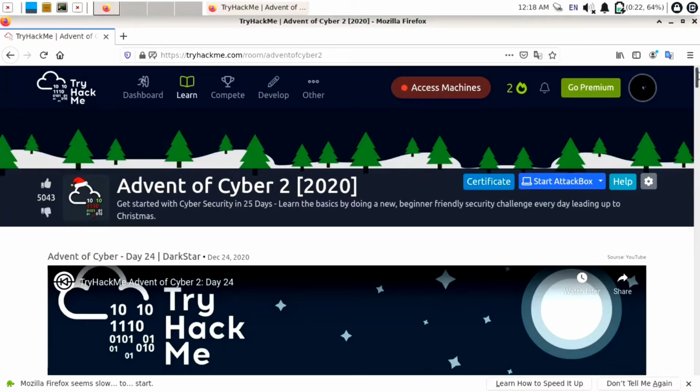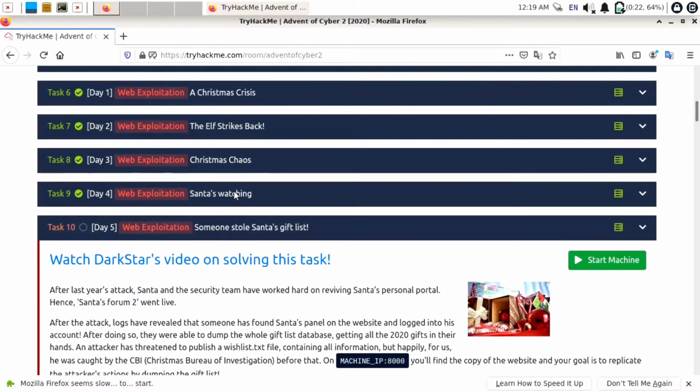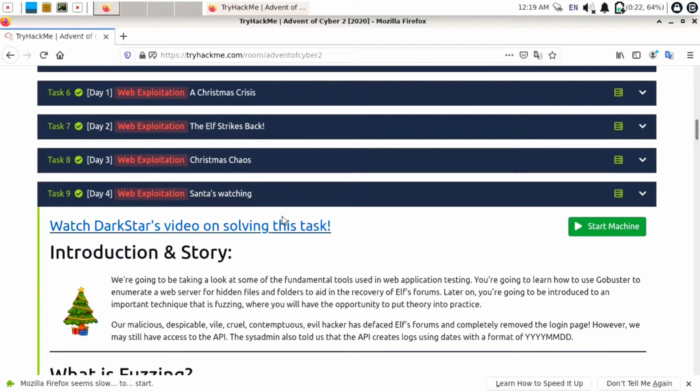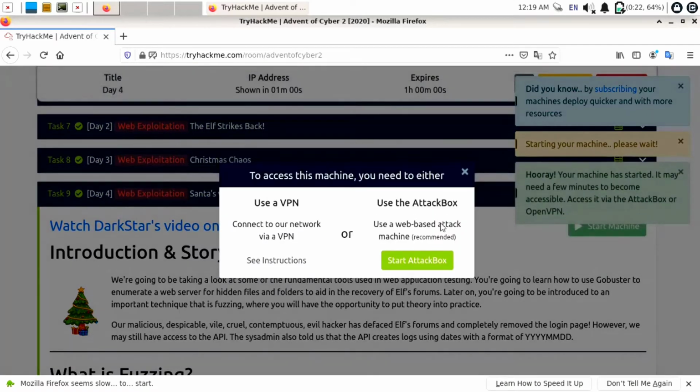In previous videos we have solved day 1, day 2 and day 3 challenge of this machine. In this video we are going to solve day 4 challenge. So just scroll down below to start our day 4 challenge. So it is a task 9 web exploitation. Santa is watching. So first of all I will start this machine because it will take some time to launch this machine. Now just close this pop-up box.